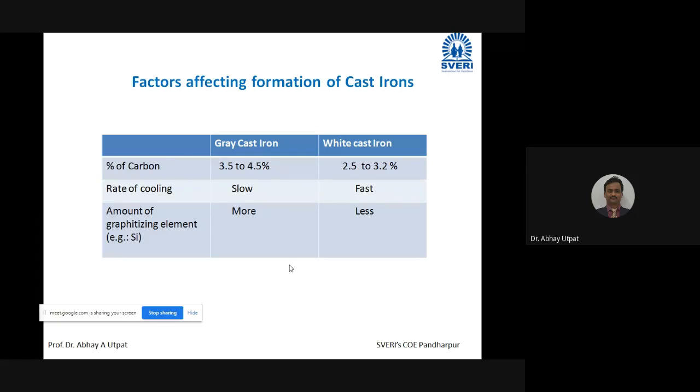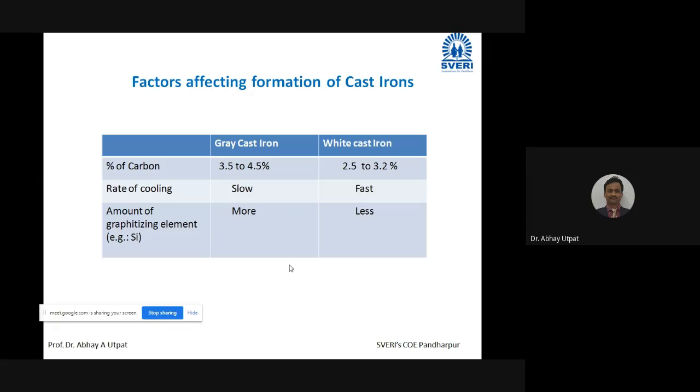So, what is gray cast iron? What is white cast iron? Those parts will be covered in the next slide. These are the colors. On what basis are these colors given? These colors are given based on the cross section of the cast iron which we are taking.